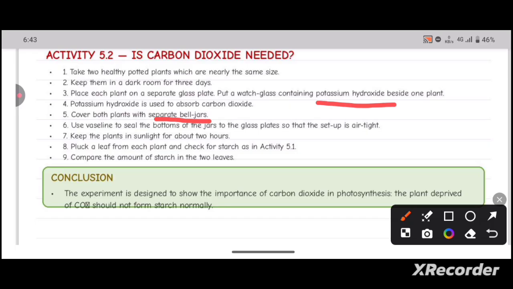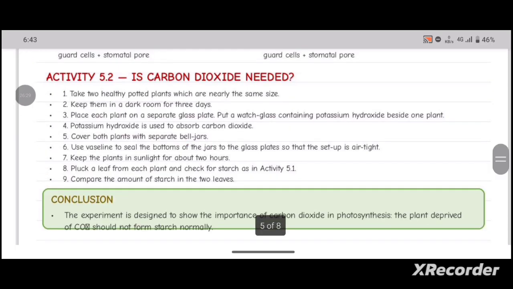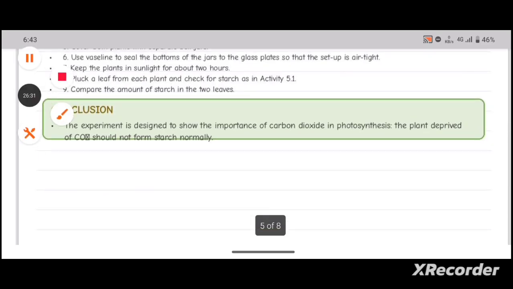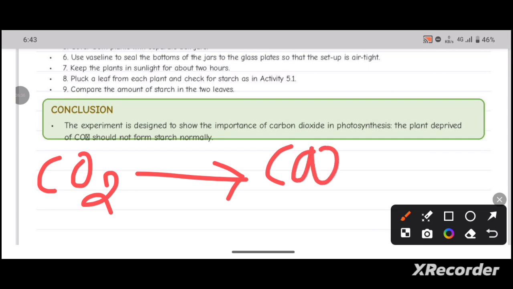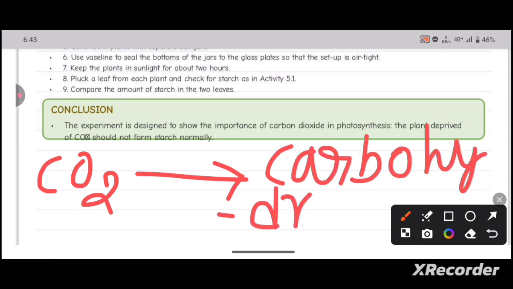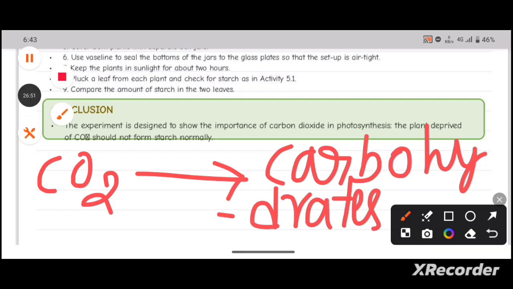Until the CO2 is available, the plant will not be able to form carbohydrates, because carbohydrates are formed by the reduction of CO2. So even though the light is available, if there is no CO2, photosynthesis won't happen. All the raw materials must be present for the process of photosynthesis. This is the conclusion.